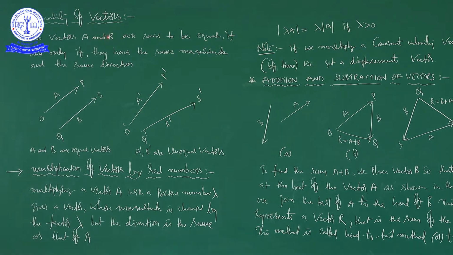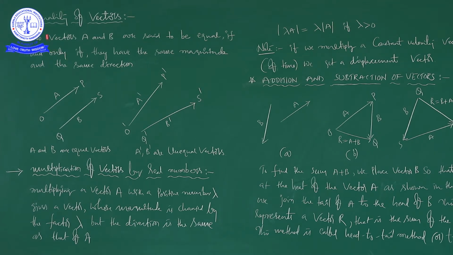In continuation to the last class, in the last class we discussed scalars and vectors, then position and displacement vectors. In continuation to that, now equality of vectors. It means equal vectors. So what are equal vectors? Two vectors A and B are said to be equal if and only if they have the same magnitude and same direction.